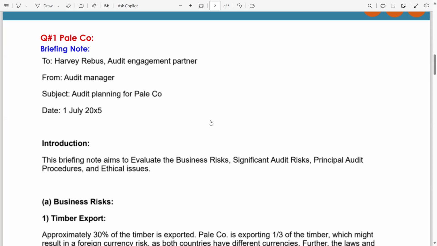Also, there are many tutors who would suggest you to just solve the recent questions, and the recent questions are from the 24 to 25 attempts. But as you know, I have started solving the questions from 2020 or 2021. Why? You can understand that this question is from the March June 21 session. But now this question is tested in the upcoming exam. Similar kind of questions might be tested in your upcoming attempt.